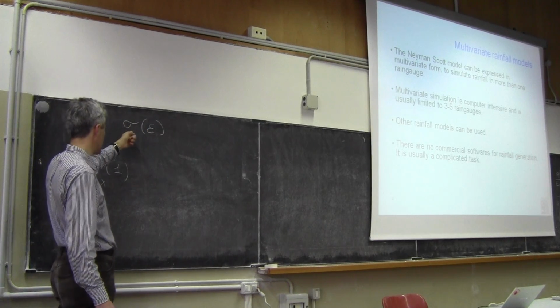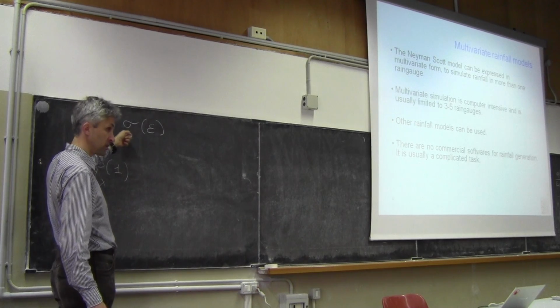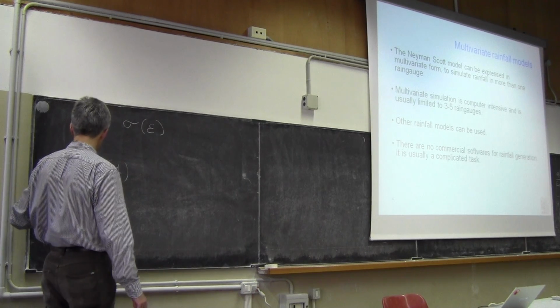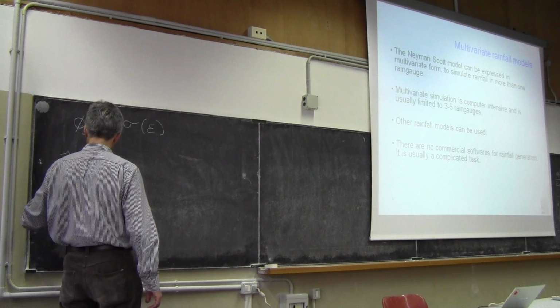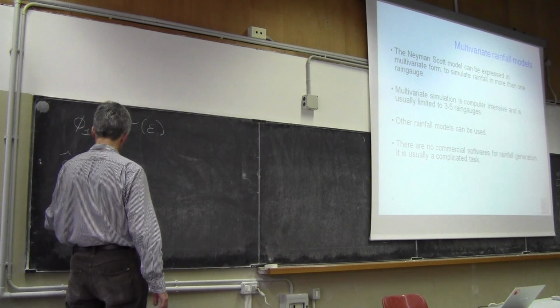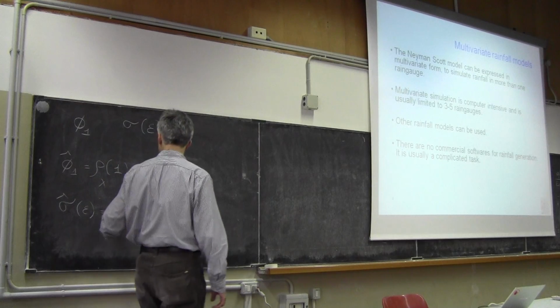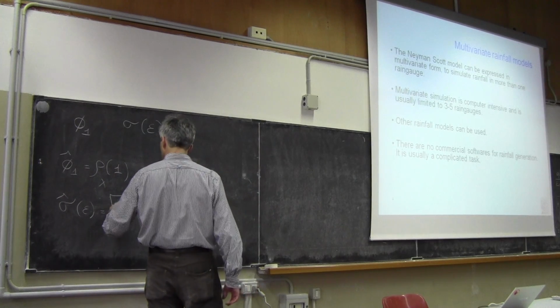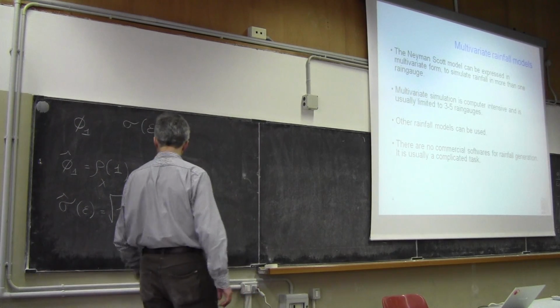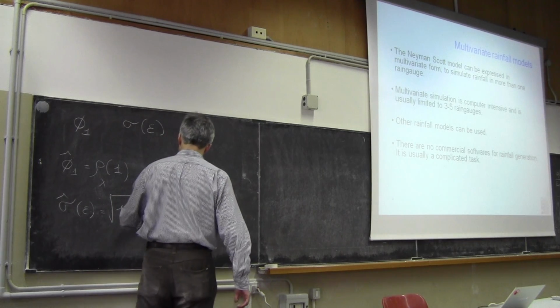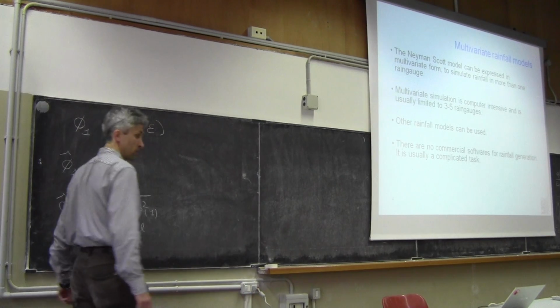it can be proved that the standard deviation, the second parameter, is given by the estimate for sigma epsilon, which is the square root of 1 minus rho1 squared. So very easy.